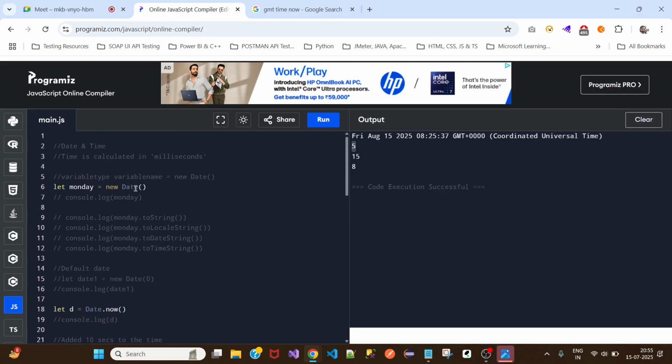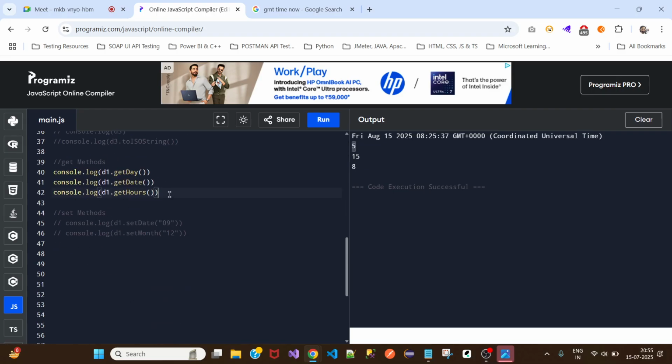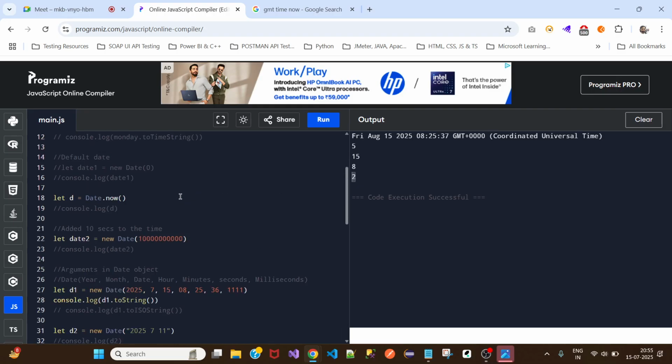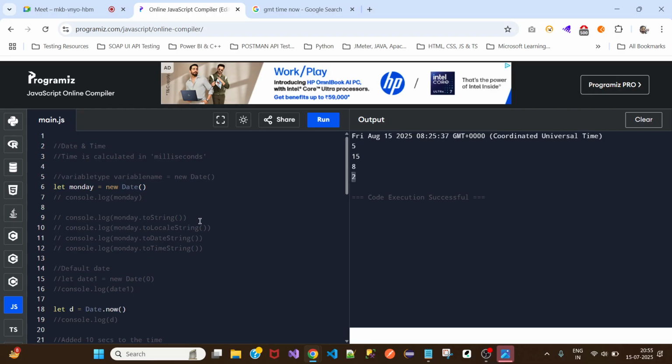So this is how you can get the day. Now, if I want to get the day of this new date, okay, let me see. We haven't passed anything here. So Monday, right? Let me do one thing. Console dot log Monday dot getDay. Let's see what will be the output of this. 2, which means Tuesday. Let's see if it is Tuesday. We can run this. Yes, Tuesday. As it is Tuesday, we are getting the output as 2.